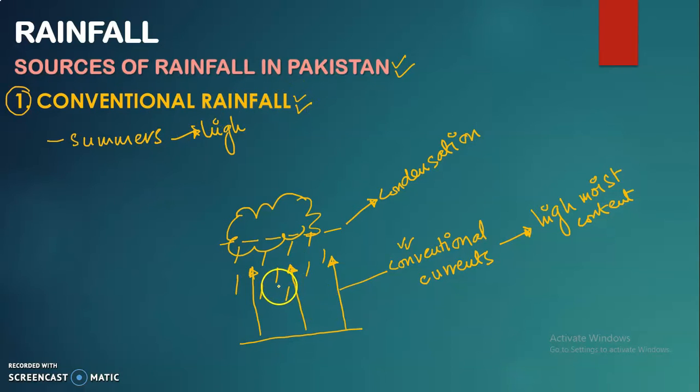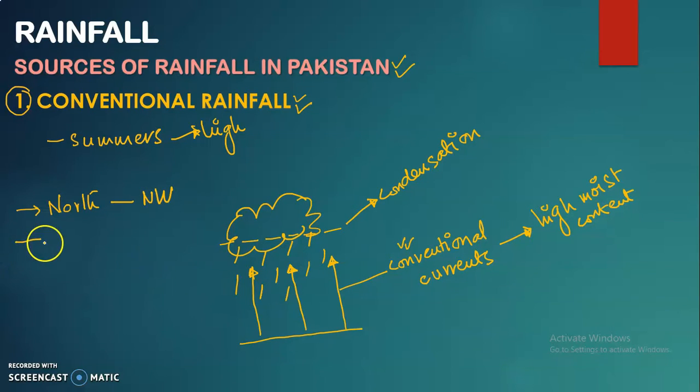Now coming back to Pakistan, when we talk about the convectional rainfall in Pakistan, another thing that you need to understand is that it always occurs in the north and the northwest of Pakistan. For example, the Pindi area, Rawalpindi or Peshawar, they receive the convectional rainfall.